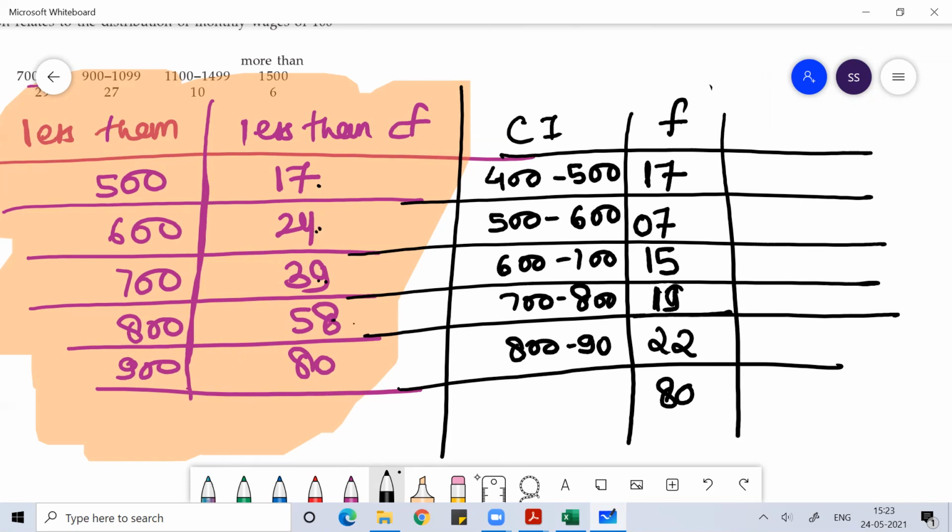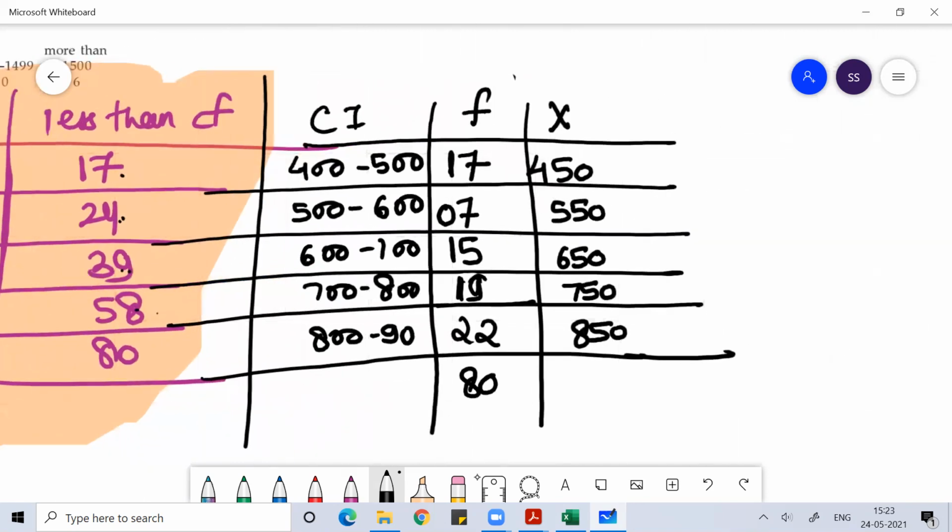Once you get this, now you can find the x value. The x values will be 450, then 550, 650, 750, and 850. Now you can see the x values are very big. If I multiply frequency with x, then I need a calculator. So I can use the step deviation method.